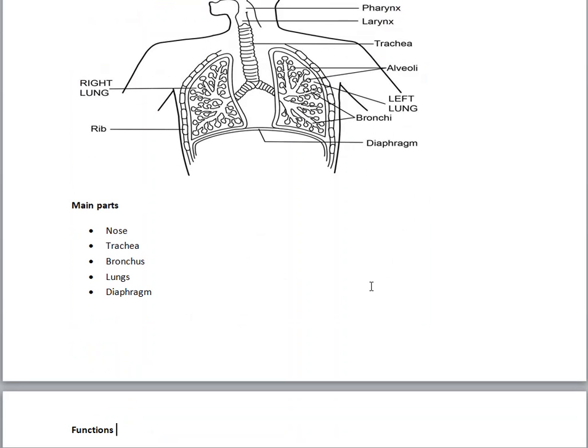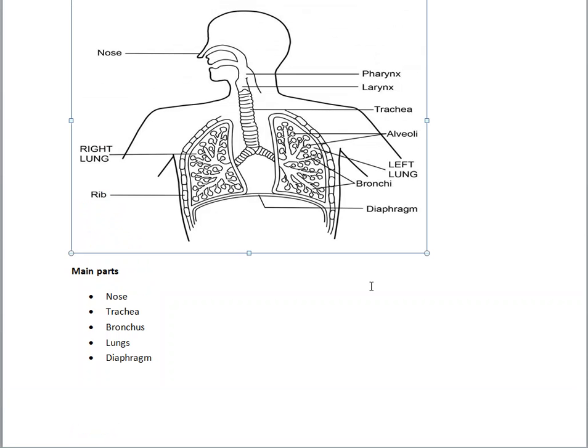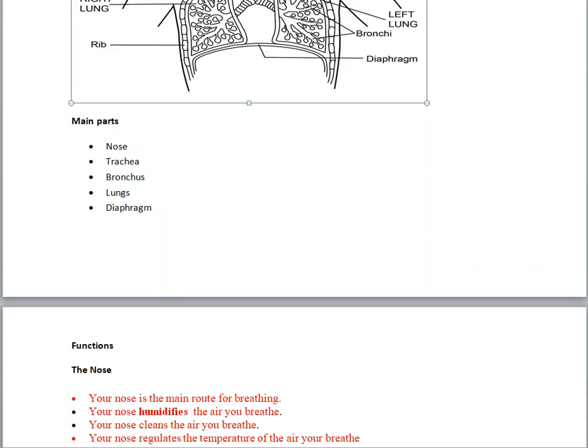So in this diagram, we identify the main parts, which are the nose, the trachea, the bronchus, the lungs, and the diaphragm. So in case you are asked in an exam to identify the main parts of the breathing system, please note that these are the main parts, and they have very important functions they play in ensuring that you breathe properly at any given time. So we start with the functions.